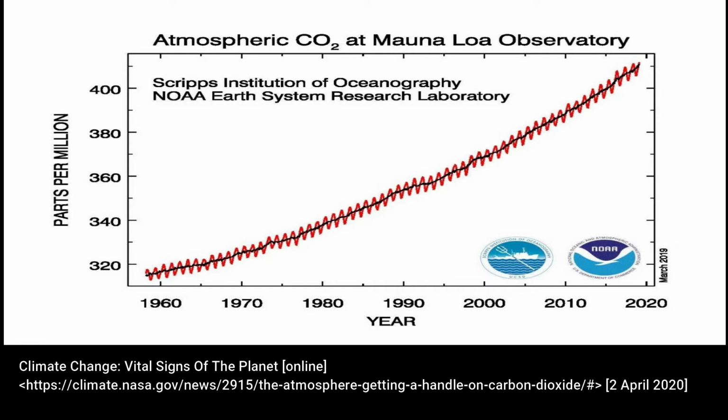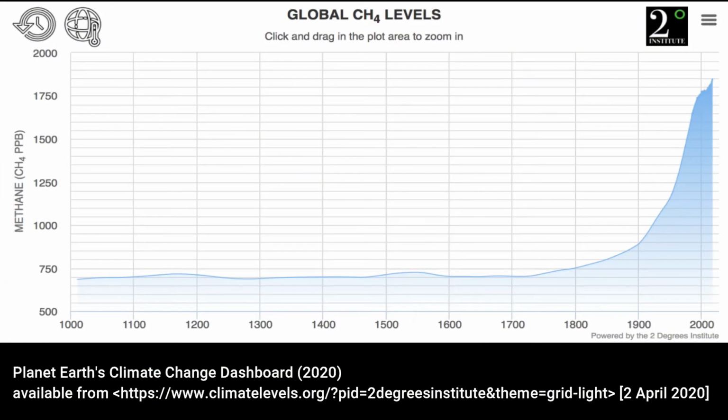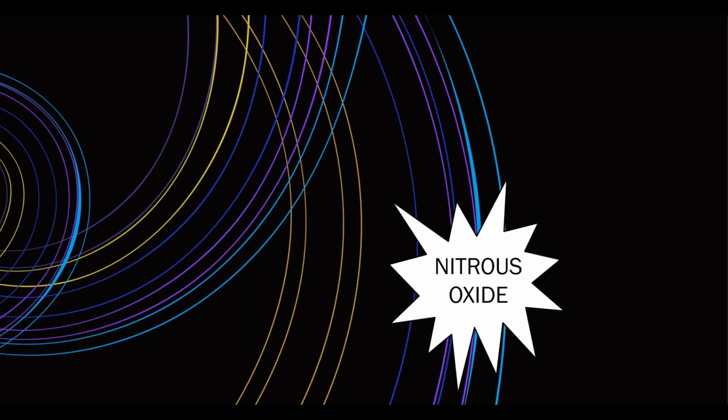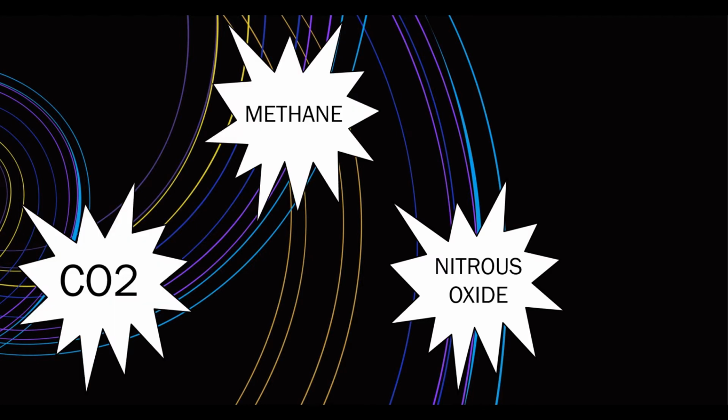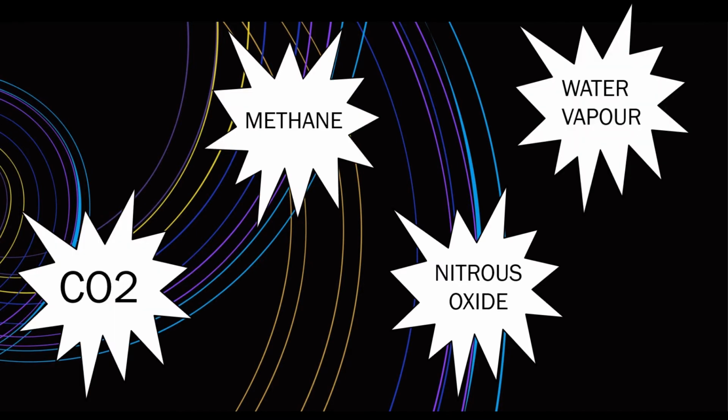Scientists believe that the increase in carbon dioxide is caused mainly by human activities, which I will be discussing later in this video. Methane is another greenhouse gas, according to scientists, which stayed at a steady level from year 1000 until the 1900s, then increased exponentially, as you can see on the graph. Therefore, changes are coming sooner and becoming more significant. As well as these greenhouse gases, others including nitrous oxide, methane, CO2, water vapor have also played their part in the cause of climate change as they have increased.